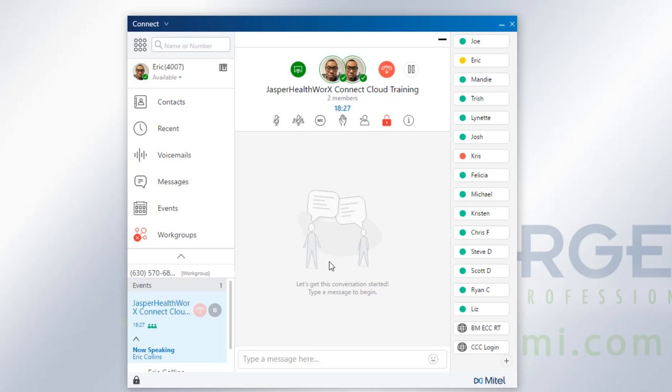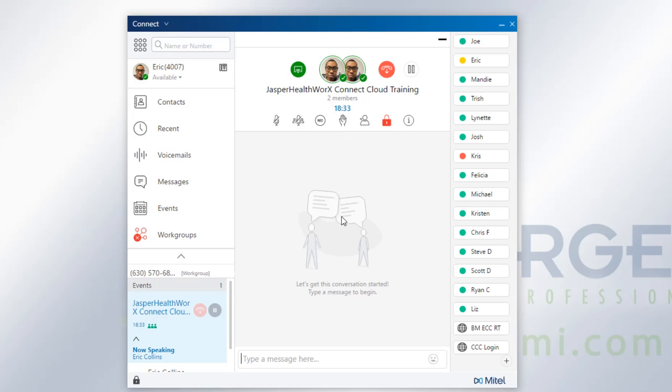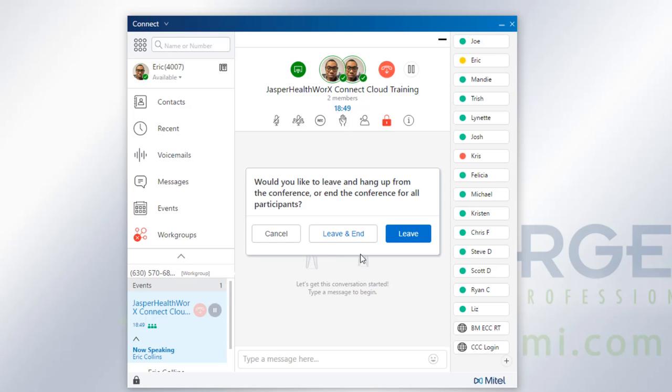At any point in time you want to close out the conference, you could hang up from here, and it'll also give you an option to close out the whole conference altogether. But if you bring your cursor down to your meeting, you'll see there's an X, and if you click on that X, it will present some options to close out that meeting. You could leave it, and that'll still keep the conference up and running in case other individuals still need to use that conference space, or you could leave it and close it out, which will kick everybody out from the web portion as well as those that have called into the system.